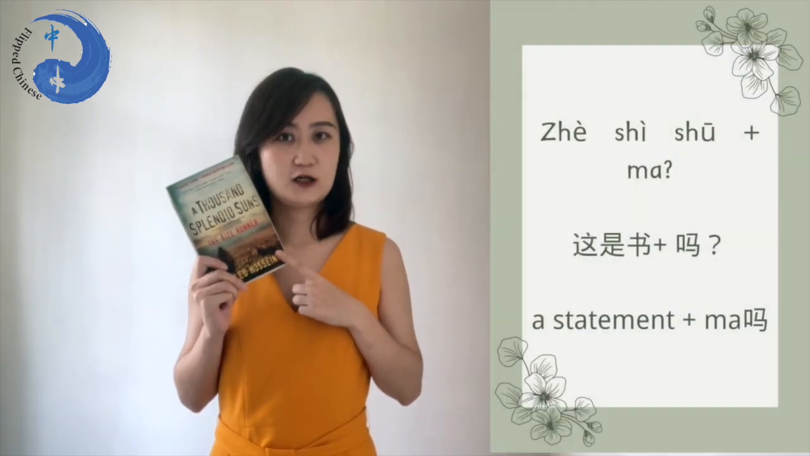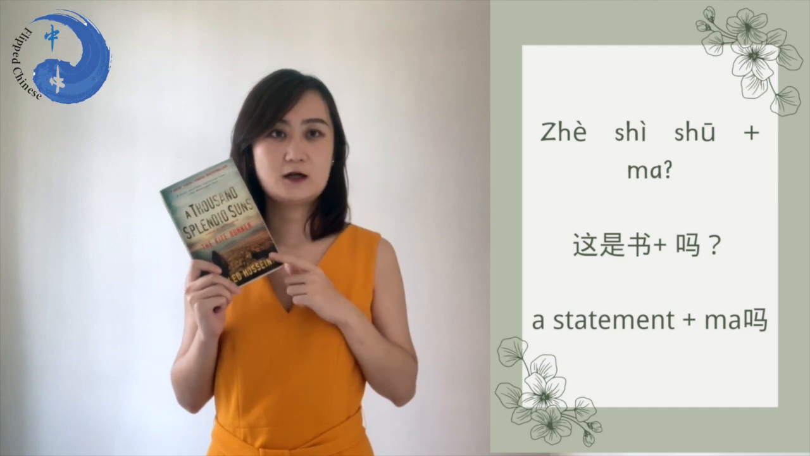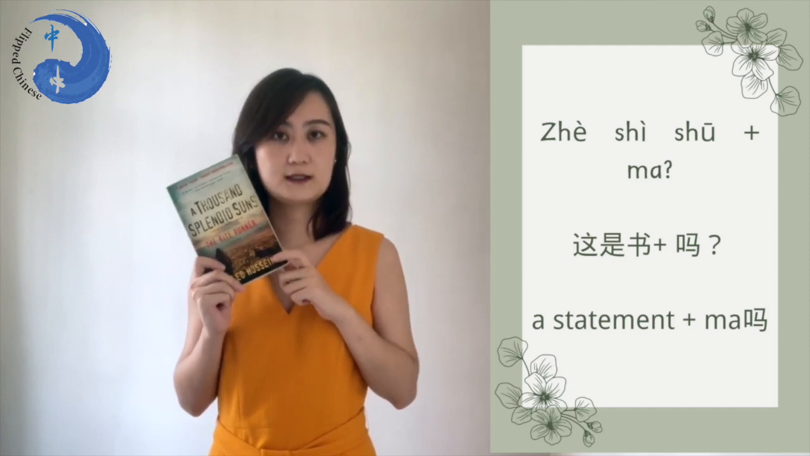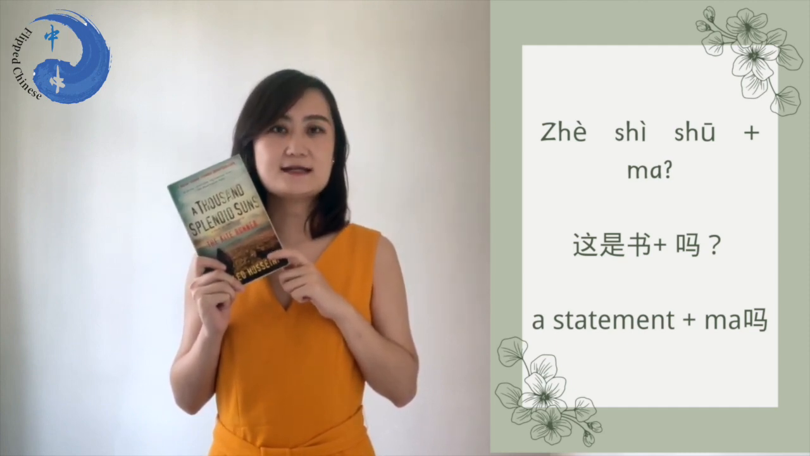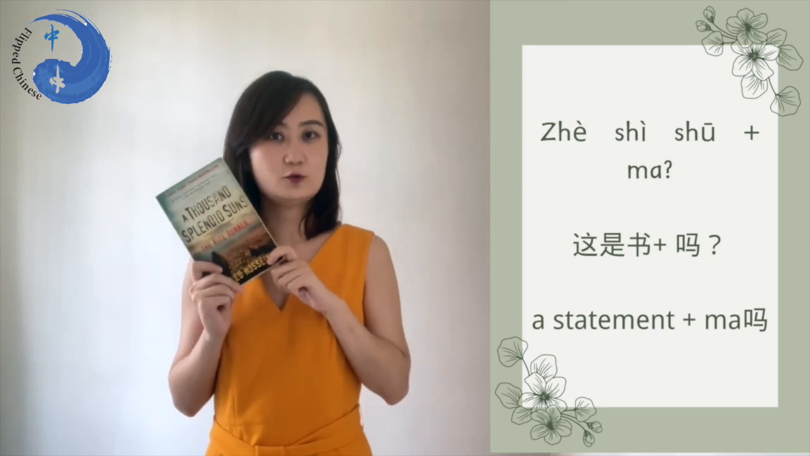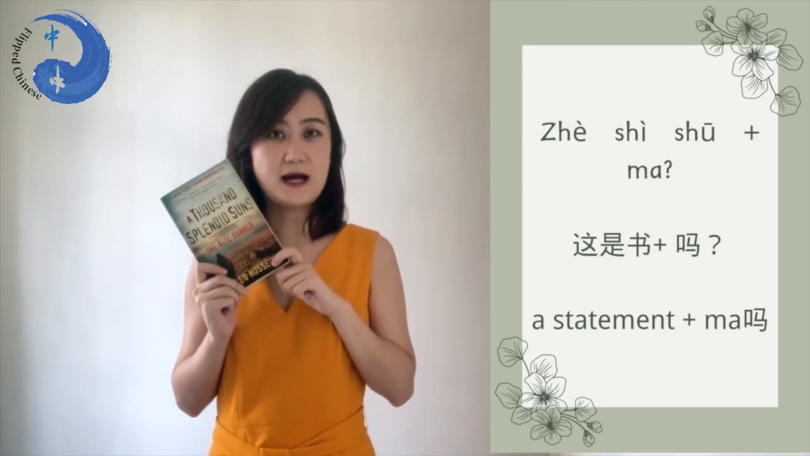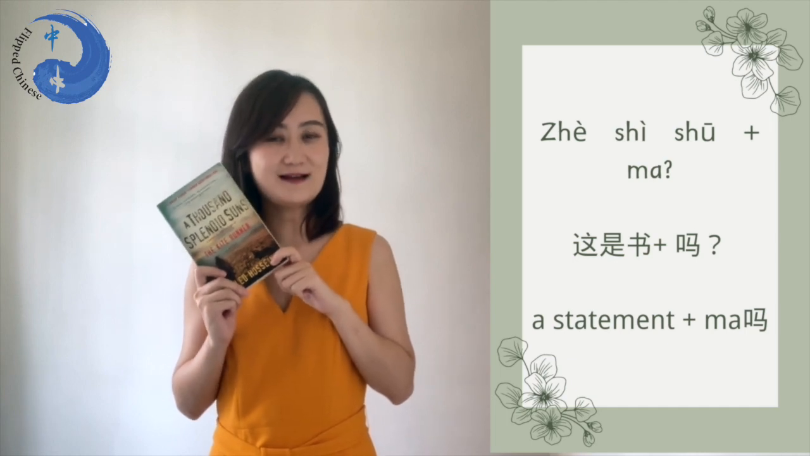Okay, let's try one more. If I want to ask, is this a book? How do you put it? So, subject 这 verb 是 object 书 book. So the statement is 这是书. Then make it a question with 吗? Yes, we get 这是书吗? Very good.